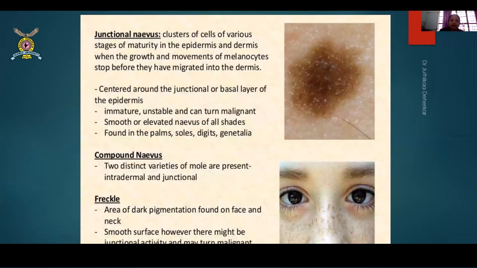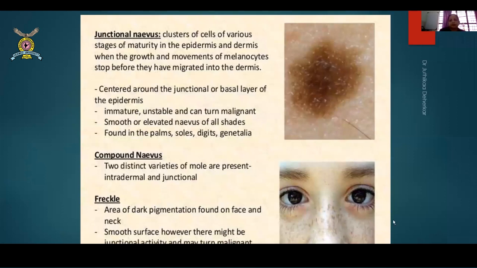Then lastly, freckles, which we all know about. Okay, freckles is something which you all know. They are areas of dark pigmentation found on face and neck. Their surface is smooth, however, there might be junctional activity and they may turn malignant. These may turn malignant, but not always. This is very rare that it happens. Most of the white people, you see these pigmentations on the face and neck very commonly. Freckles are not common in India.